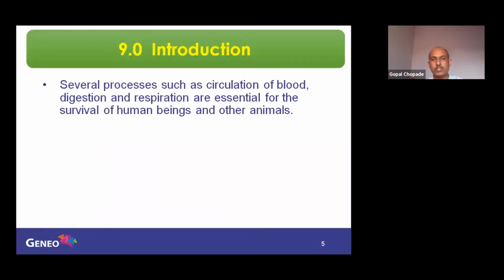several processes are taking place in living organisms, such as circulation of blood, digestion of food, respiration, that is exchange of gases. All these processes are very essential for the survival of human beings or even other animals.